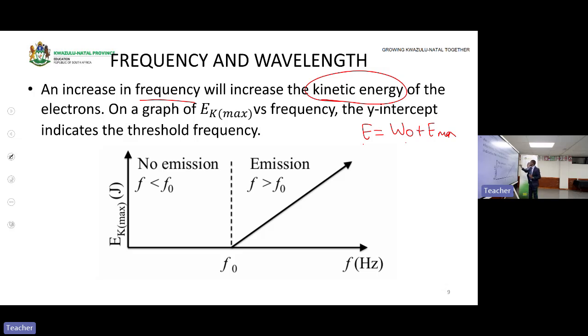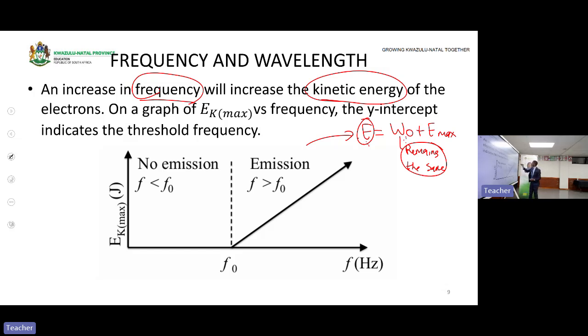If the metal is not changed, that means the work function remains the same. So if I decide to increase what? The frequency, that means the energy will increase. If this energy increases, the work function will remain the same.